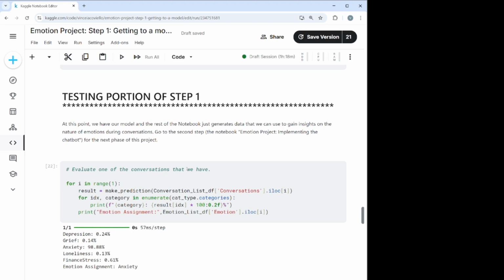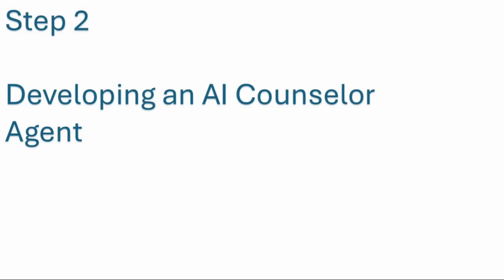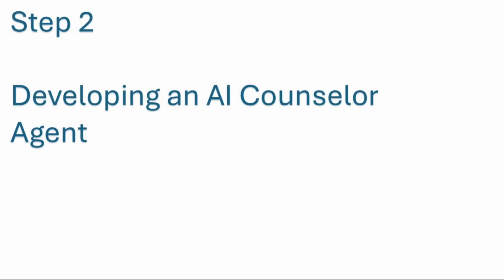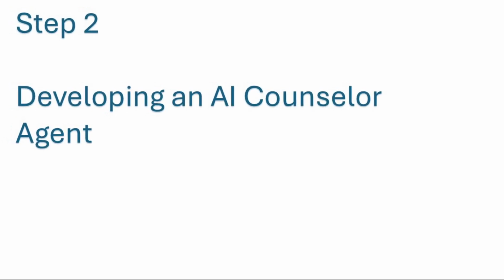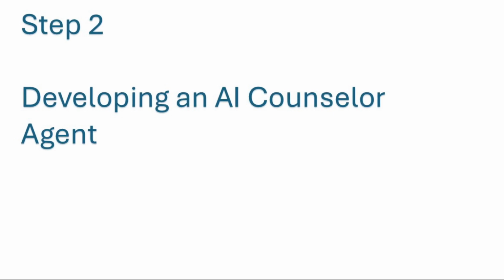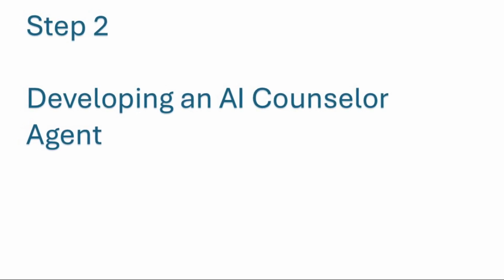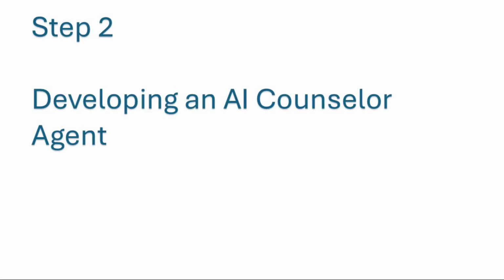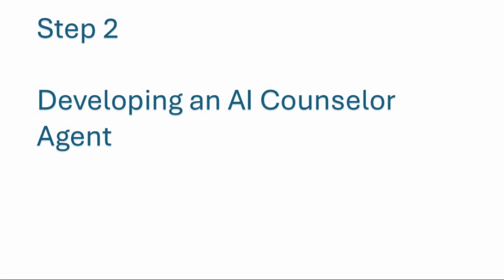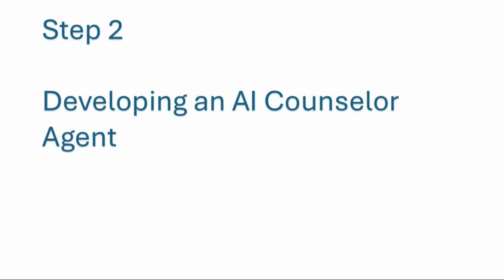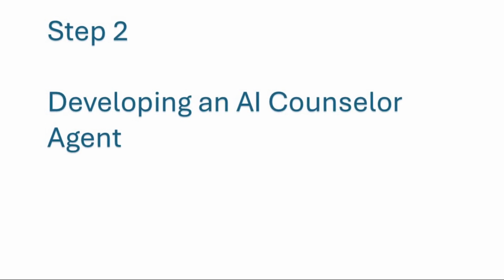Here we see the testing against one incremental conversation, and we see the output. So across depression, grief, anxiety, loneliness, and financial stress, we see that anxiety is the emotion that is most highly predicted. So we could talk a lot about the different tests that I ran, but in the interest of time, why don't we move on to step 2, developing an AI counselor agent. In this section, we're going to define the agent and also define the tool for assessing the emotion based on our work in step 1, and then actually see an implementation, which is pretty interesting.